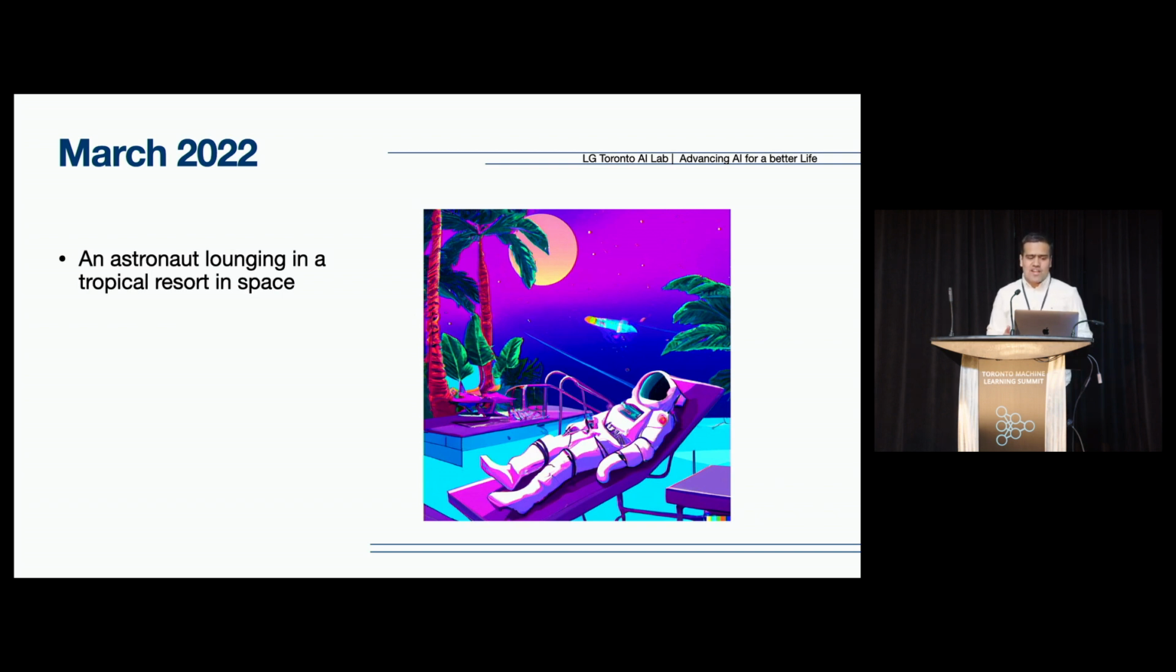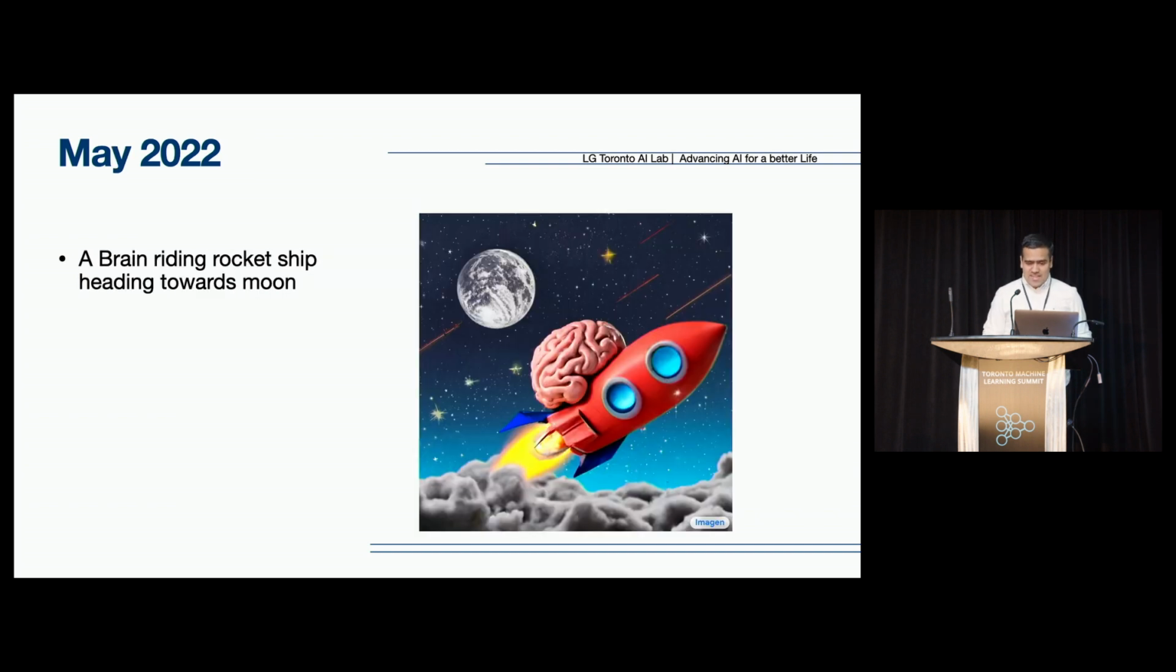Something very similar, which is out of what we could think of just from the text, is an astronaut lounging in a tropical resort in space. Another example is a brain riding a rocket ship heading towards the moon. These were all prompts that are unimaginable and of course do not exist.